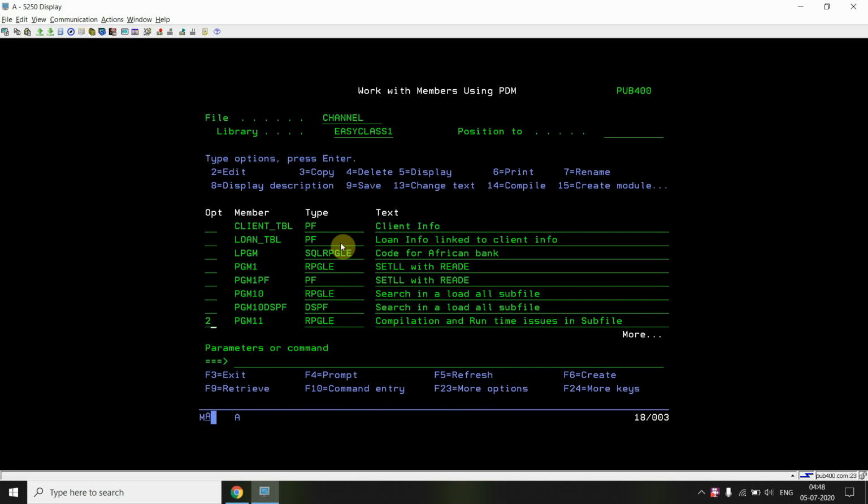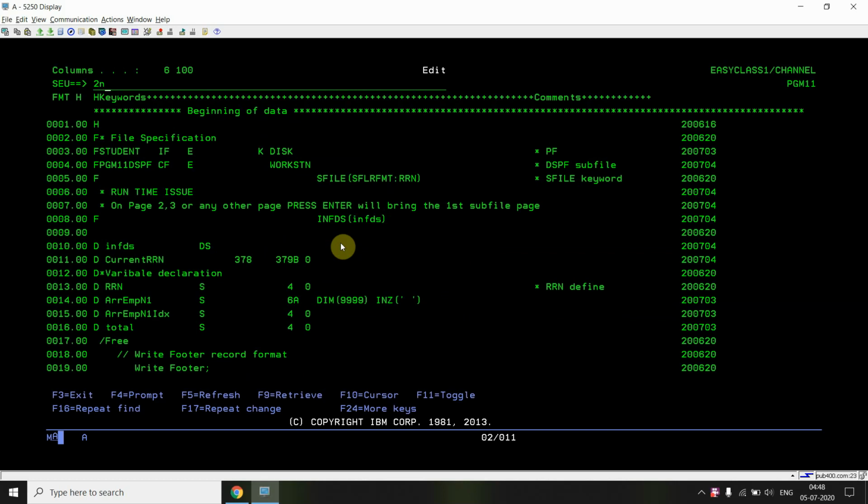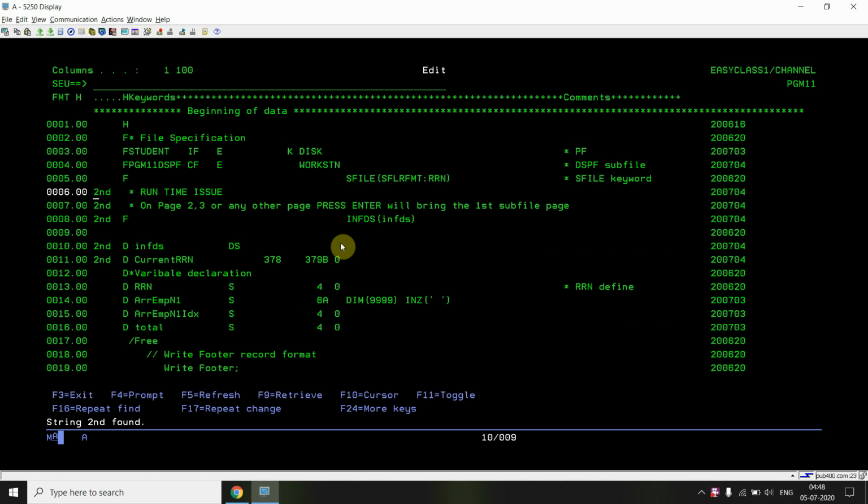Now for example, in this program, I'm now going to show you the session or device error, the second error. This is the error which is on page 2 or 3 or any other page on your subfile. If you are currently on the subfile and you press enter, then it will bring the first subfile page.